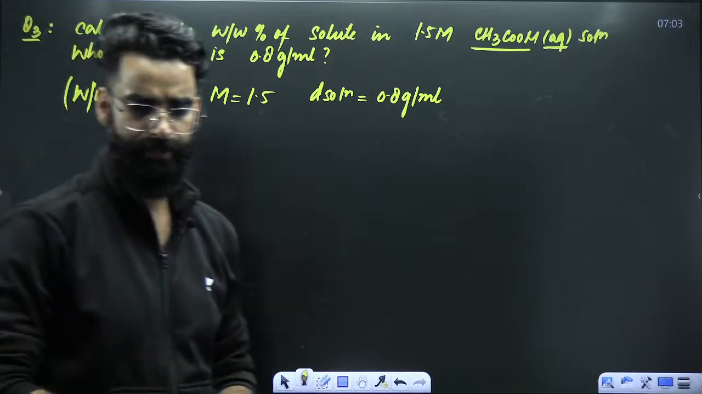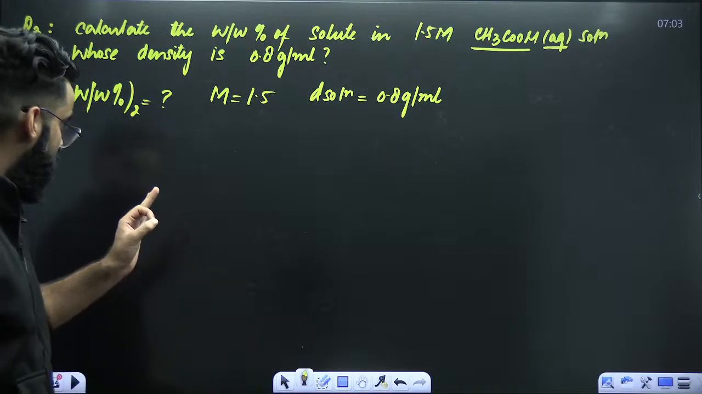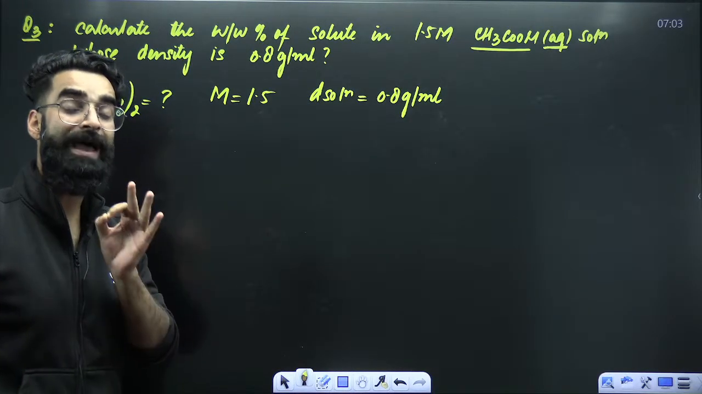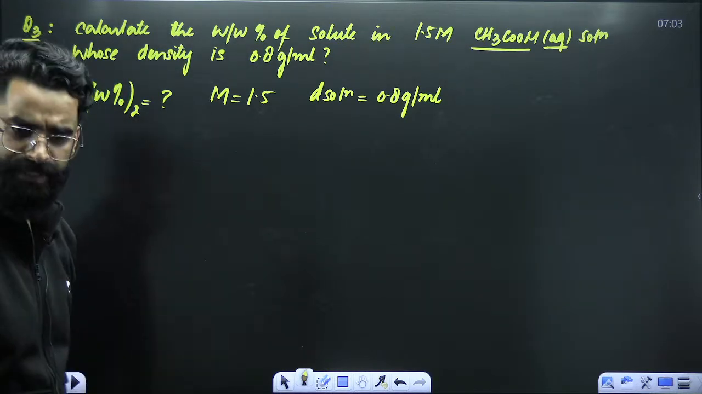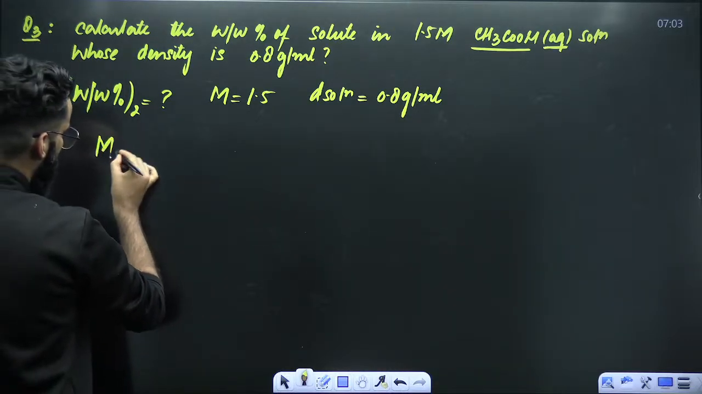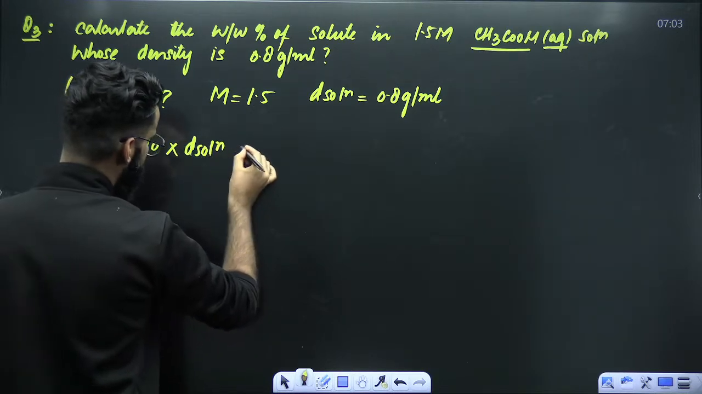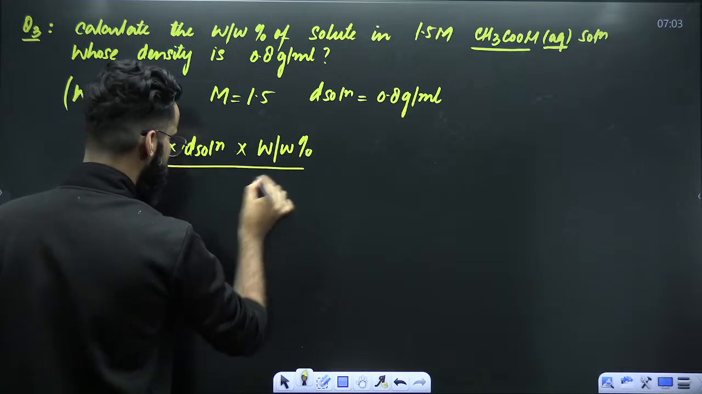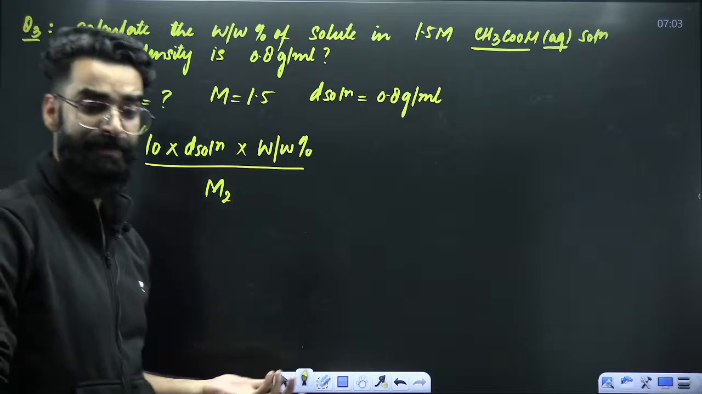Now, you tell me one thing. Do we have any result which connects molarity with weight by weight percentage of solute? There is one result which I gave you a few minutes back. Molarity of the solution is equal to 10 multiplied by density of solution in grams per ml multiplied by weight percentage of solute divided by molar mass of solute. This was the result which I gave you a few minutes back.